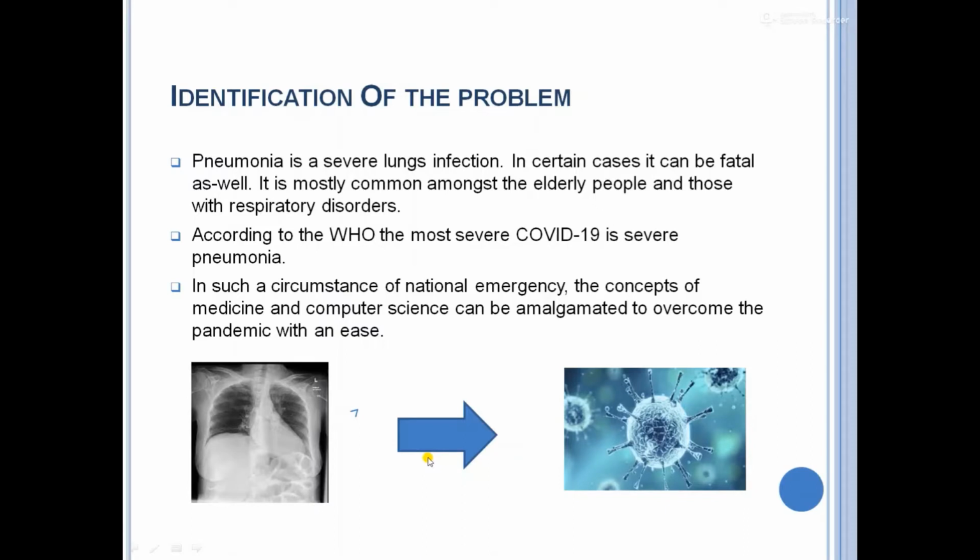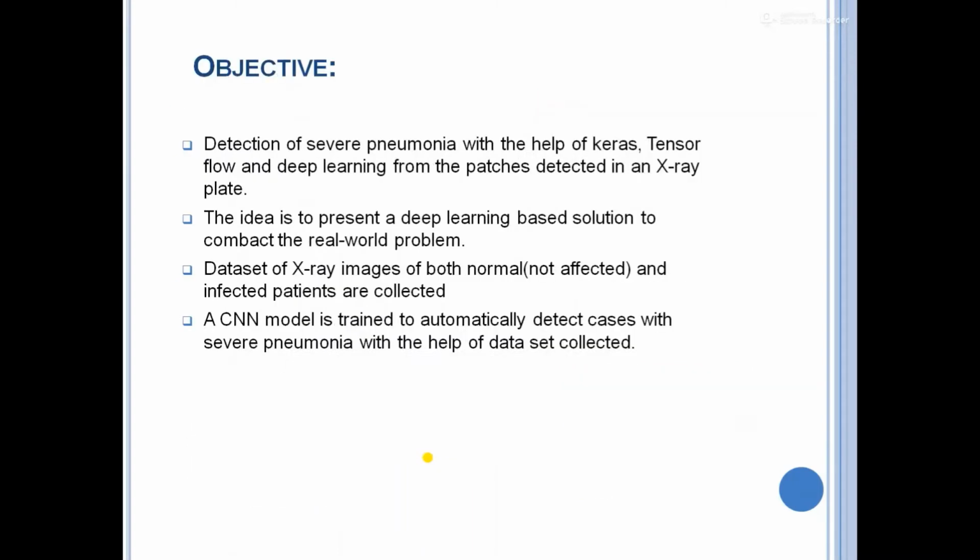Pneumonia is a severe lung infection. According to the WHO, the most severe COVID-19 case is a case of severe pneumonia. The objectives include detection of severe pneumonia with the help of Keras, TensorFlow, and deep learning. A dataset of X-ray images of both normal and infected patients is collected, and a CNN model is trained to automatically detect cases with severe pneumonia.